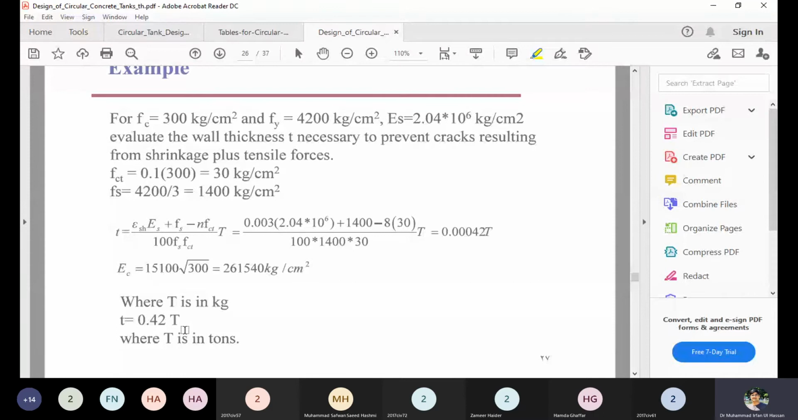This is a simplified expression of T because all the others were material properties. Just T, the hoop tension force, is not known because no data is given for the water pressure or the diameter of the tank. Therefore, this is not possible. But in this way, you can compute the thickness of the tank.